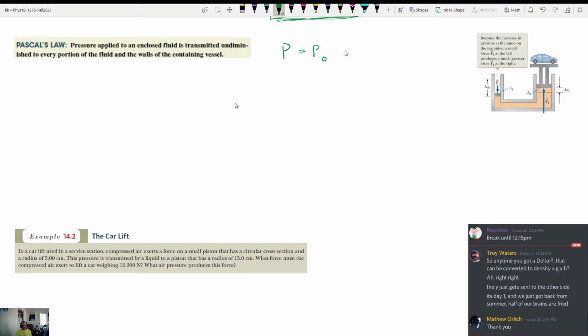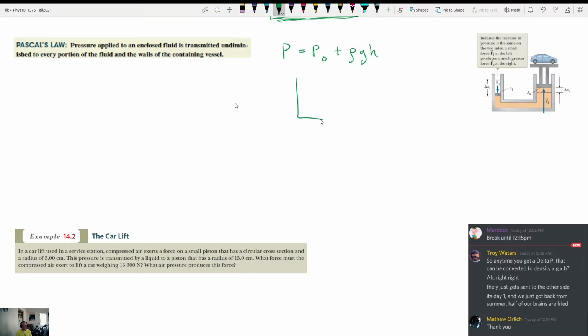So let's write it down again. We just learned about variation of pressure with depth, and that is P naught plus rho GH. The pressure at the top of the fluid plus rho GH is equal to the pressure at the bottom of the fluid. So I want you to think about the following scenario then.